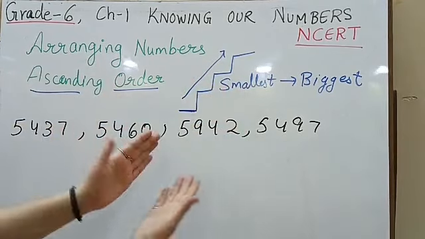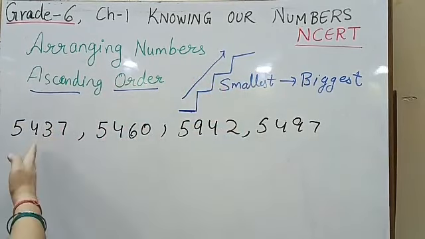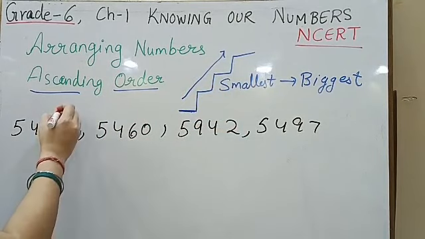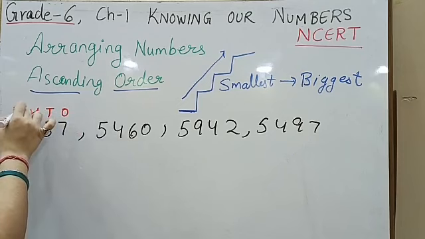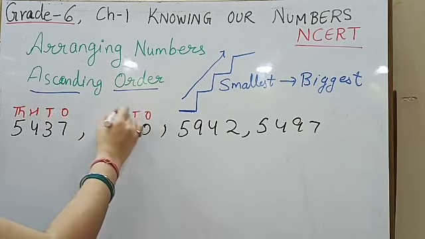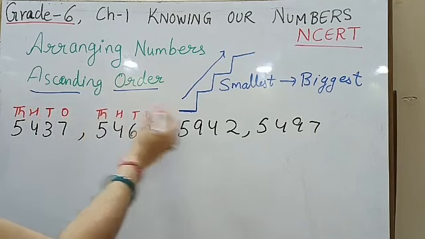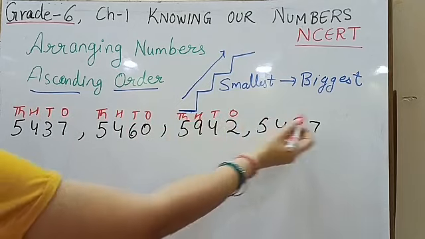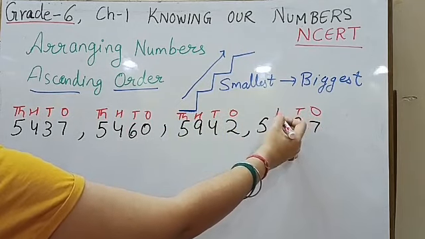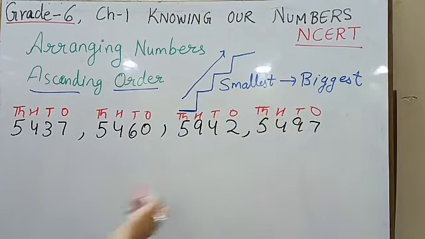So to see which is smallest and biggest, we need to first put the place values over it as we did in comparison. So let us put the place values: ones, tens, 100, 1,000, ones, tens, 100, thousands, ones, tens, 100 and thousands, ones, tens, 100 and thousands.